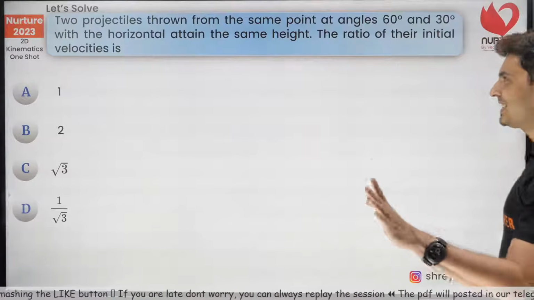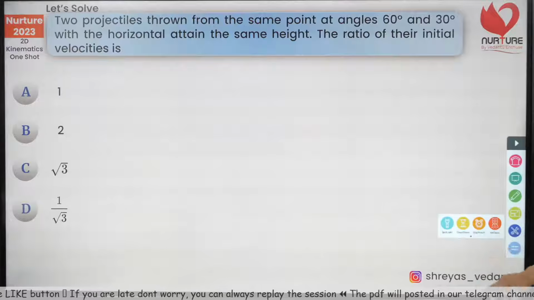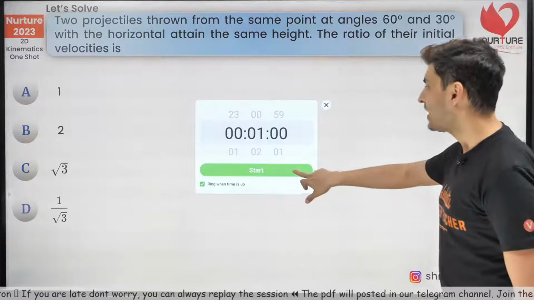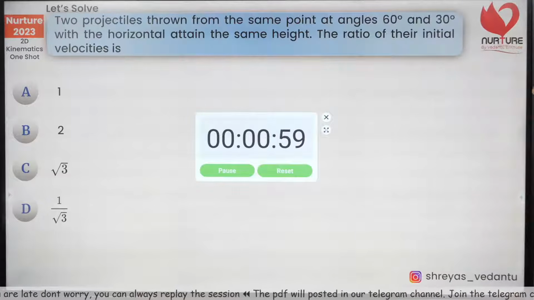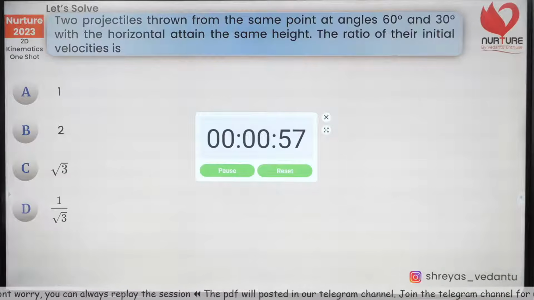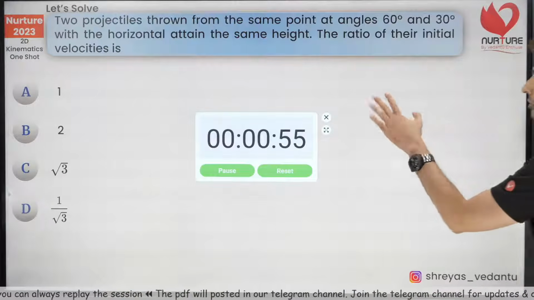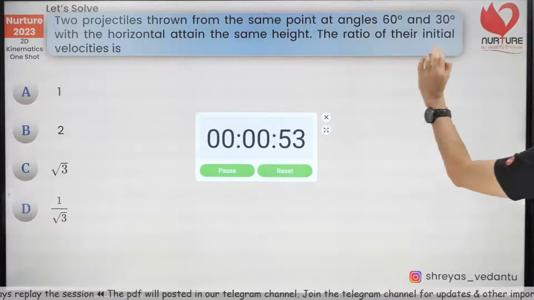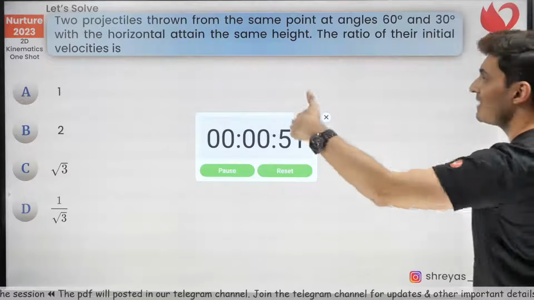Next question. Let's see how many of you can do this within 1 minute. I'd be very interested to see the timer on, and yes, 1 minute. Two projectiles are thrown from the same point at 60 and 30 degrees with the horizontal. They have the same maximum height. What is the ratio of their initial speeds?